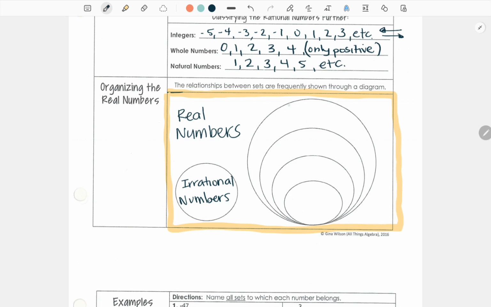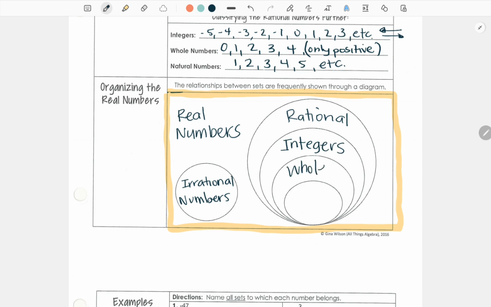And then we have this outer circle, right? So we have rational numbers, which are numbers that are easy to work with. Rational numbers can include integers, both positive and negative integers. Integers can include, yep, you guessed it, whole numbers.